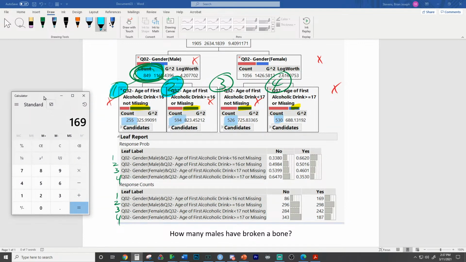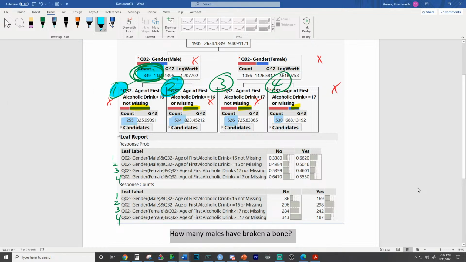I'll show it here visually in a moment. But yeah, you can do mental math because you just did the mental math. This number is these two added together because we're adding together groups 1 and 2. These are some of the harder questions I usually see students get tripped up on, like how many males have broken a bone. It's like, wait a minute, I don't have this output.